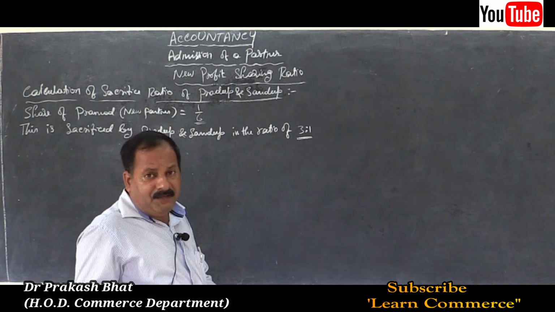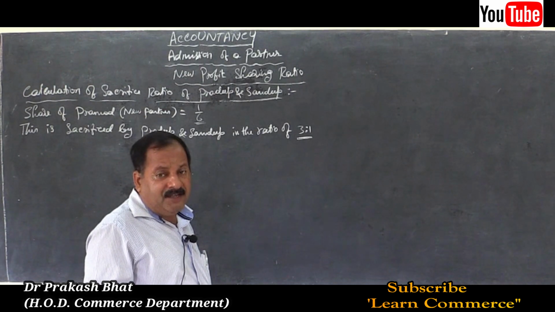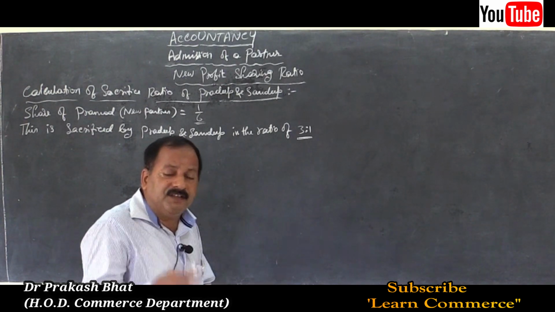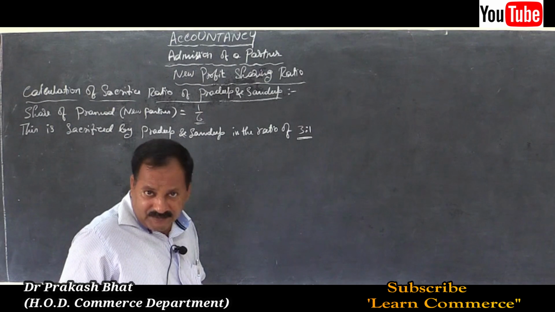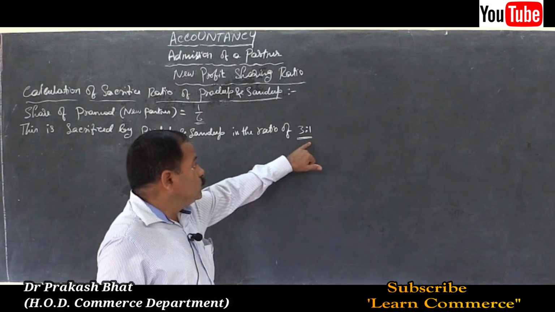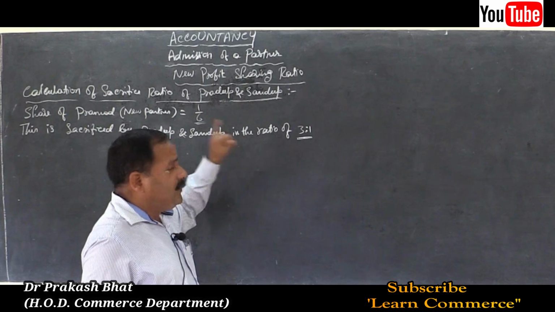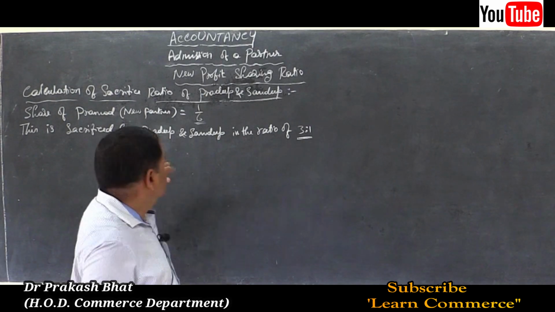The new partner acquired or obtained in the ratio of means the old partners sacrificed in the ratio of, meaning is same. So 3:1 ratio is the sacrifice made by the old partners.